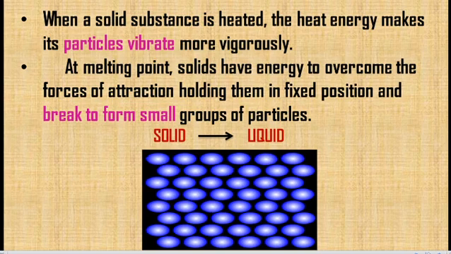Due to that, the force of attraction which holds the particles together is broken, and they break into small groups. That is, the solid overcomes the force of attraction holding it together in position, and breaks into small groups of particles, that is liquid. So solid changing into liquid is called melting.